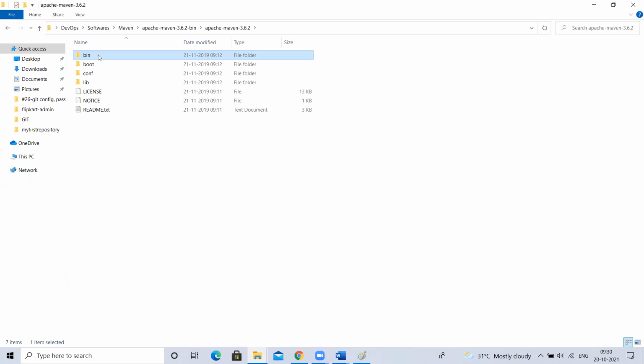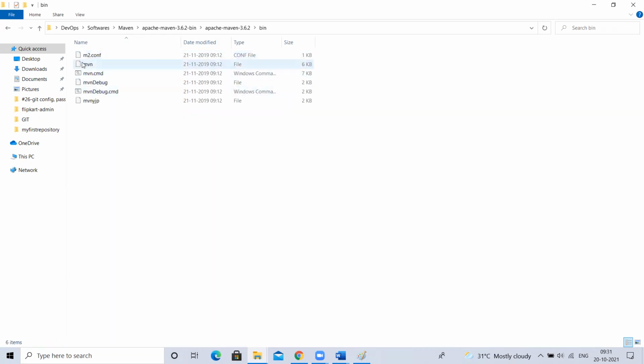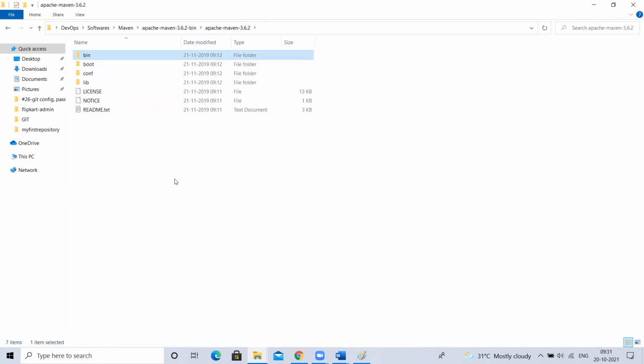Here in this bin, it contains the binaries of Maven, or the commands of Maven. See here, the mvn command is there. So the binaries related to Maven will be present here. Boot, we don't need. Lib has the internal libraries related to Maven. Conf, have you ever heard about conf? Configuration. Okay.